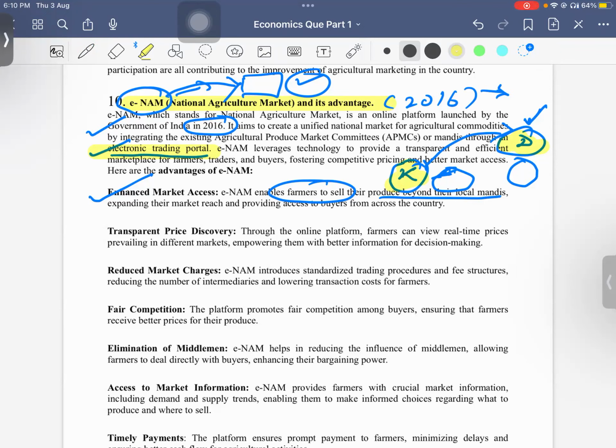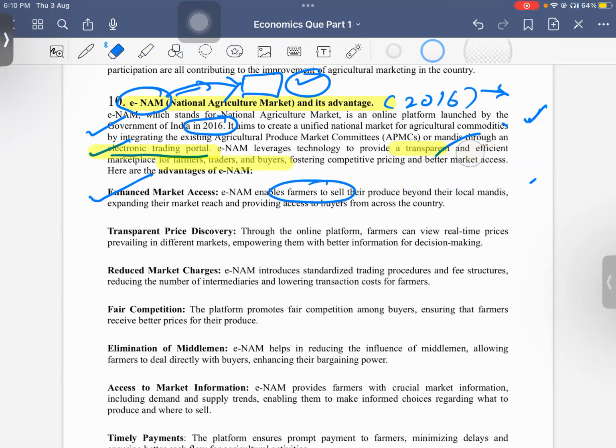So this is possible, and to some extent it will eliminate the middleman also, because the farmers can be directly involved. This is a transparent, efficient marketplace for farmers, traders, and buyers, who can directly get involved. Otherwise, all the large marketing giants take the benefit, because they have good channels.